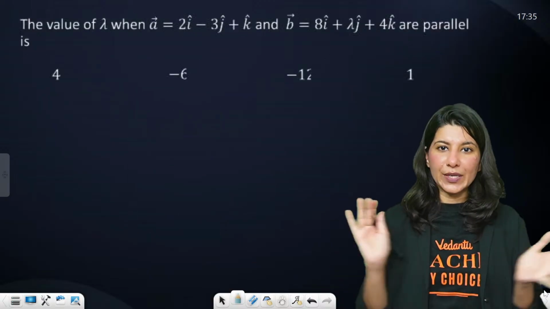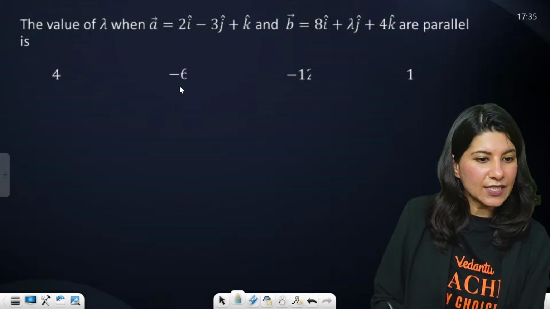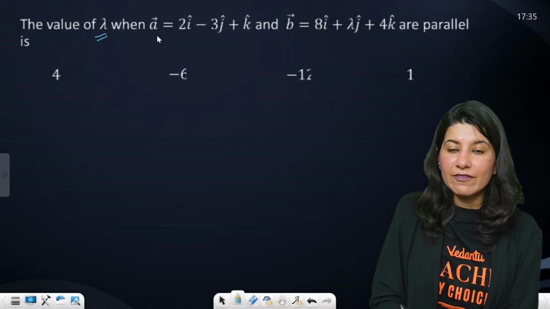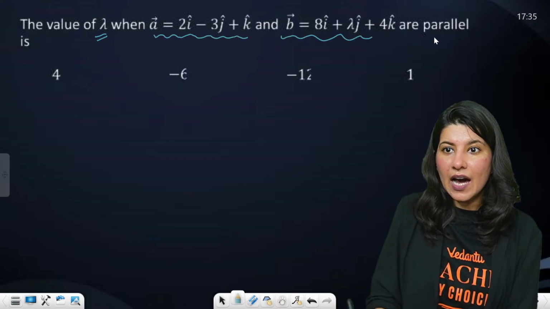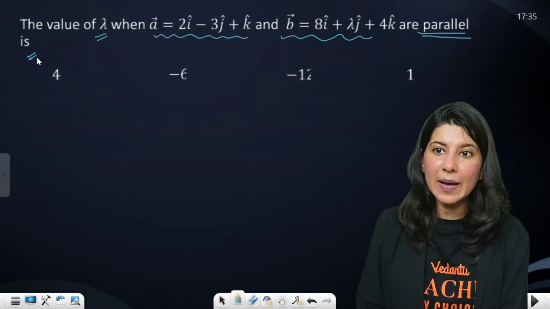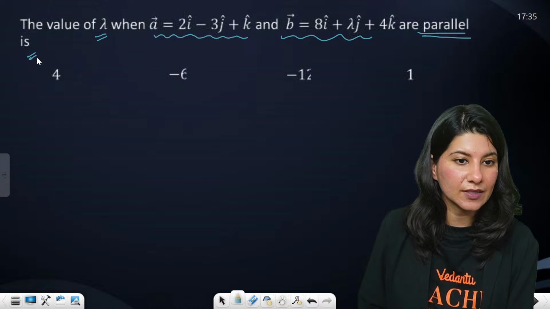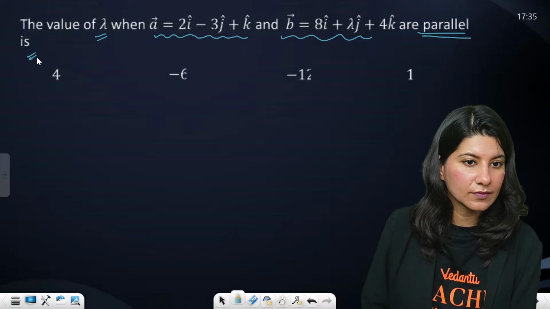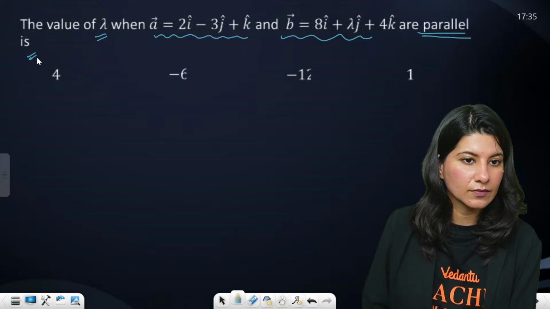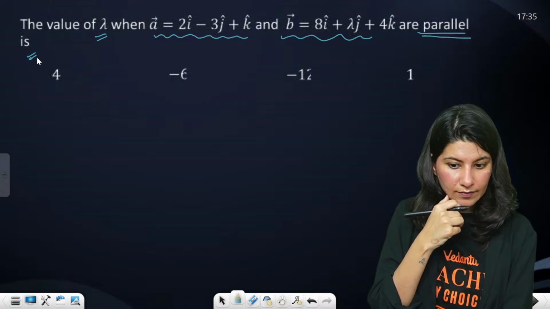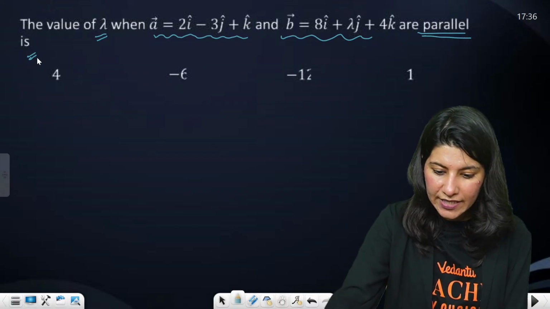Now let us do one question. Let's start with one question. The value of lambda when A and B are parallel vectors. Tell me the value of lambda when A and B are parallel vectors. Solve it, guys, solve it.